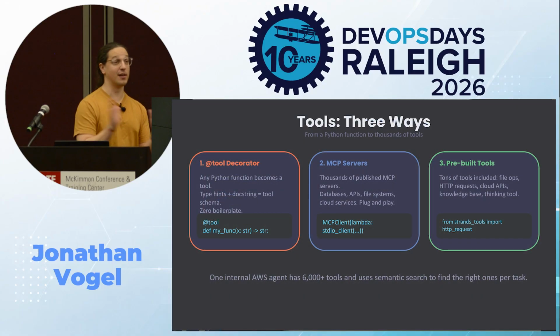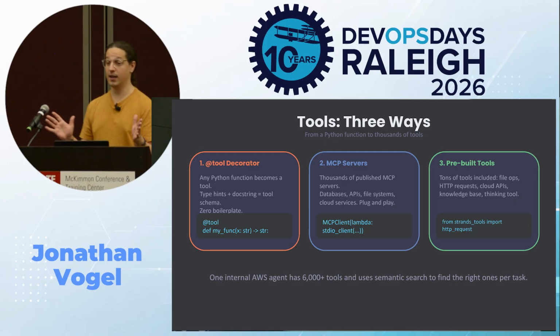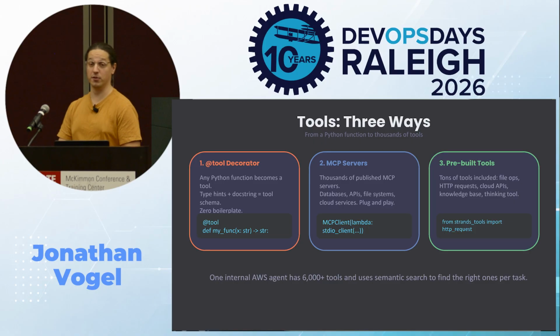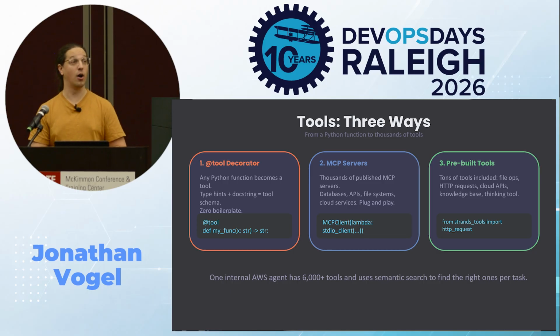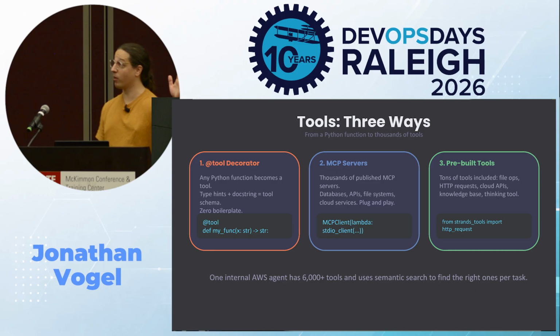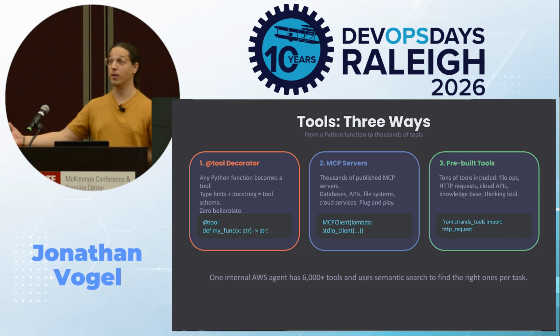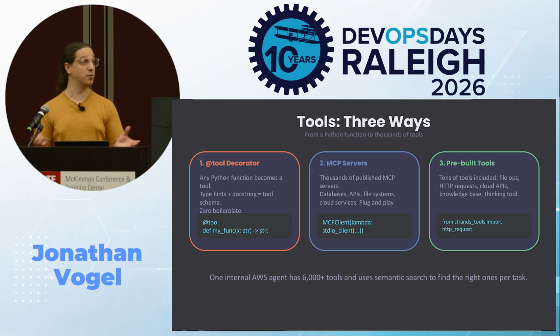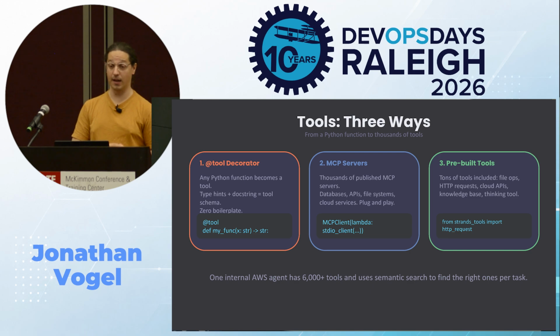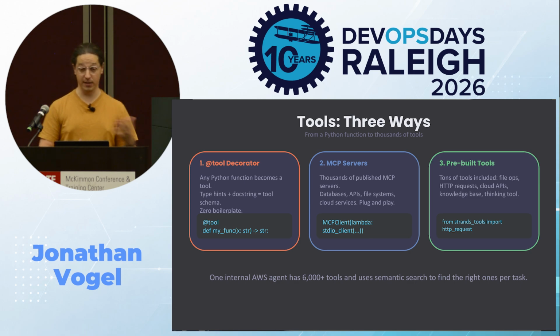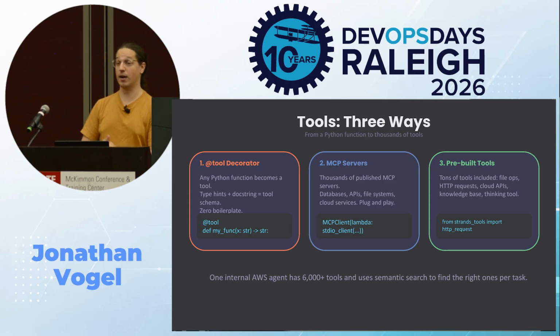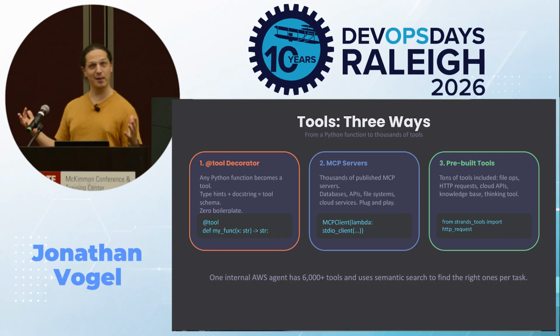All right, we're talking more about tools. So you saw the tool decorator. That's a simple way, but Strands gives you additional ways to add tools. So we have first-class support for MCP. I hope everyone here is familiar with Model Context Protocol. It's a simple way to augment agents or AI coding tools with additional resources, additional tools and context to deliver the outcomes that you're looking to get. So MCP is great. Additionally, we have pre-built tools. So I'm going to demonstrate some of that next. We're going to use one of the pre-built tools to show you how you can take advantage of some of that and do an actual real-world potential DevOps use case.